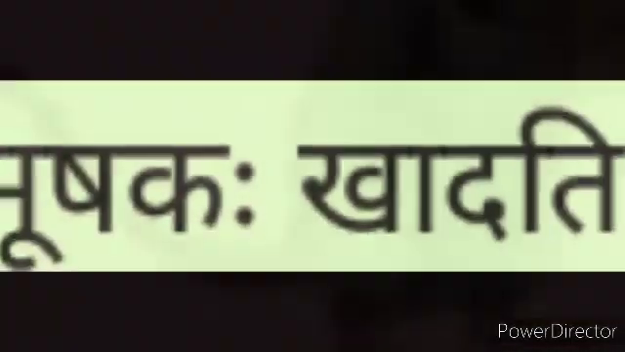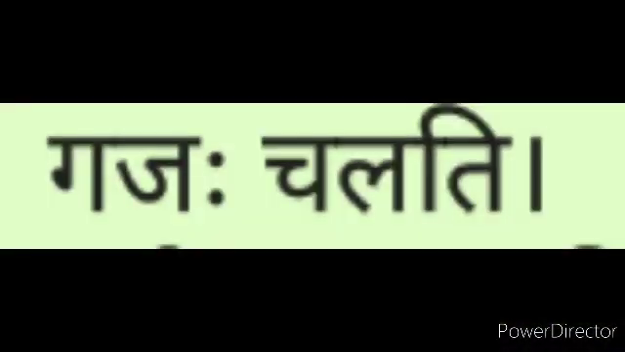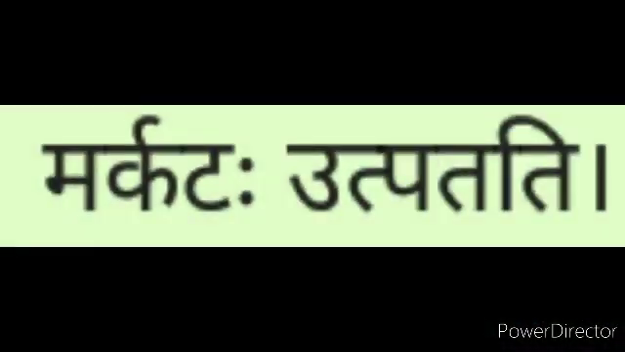The second one, rat is eating. Mushakah khadati. Third one, elephant is going or walking. We say running also. So the answer is elephant, Gajah. Going gachati, walking chalati, running dhavati. So write here Gajah gachati or Gajah chalati, otherwise Gajah dhavati. The fourth one, monkey is jumping. Monkey markatah, jump utpatati. Markatah utpatati.